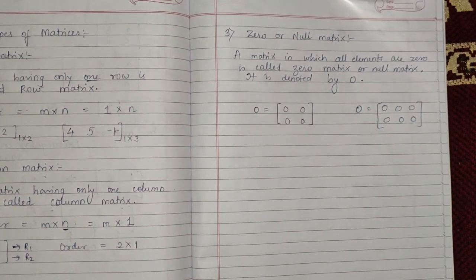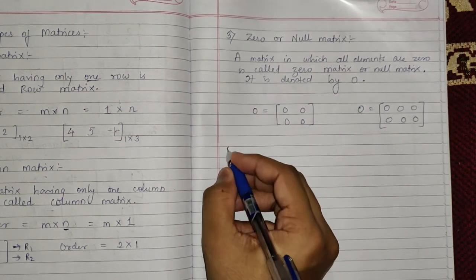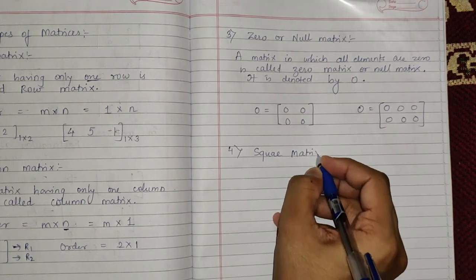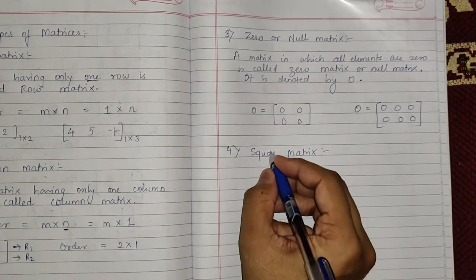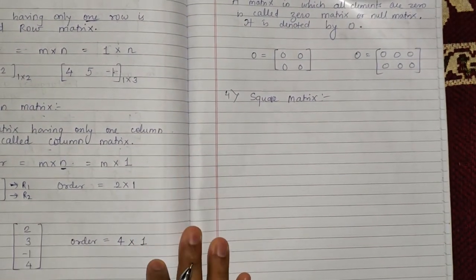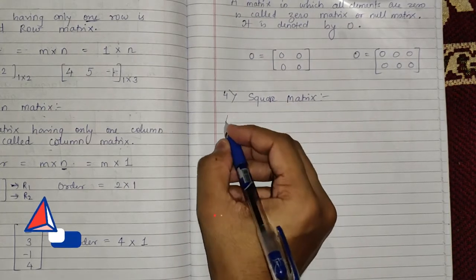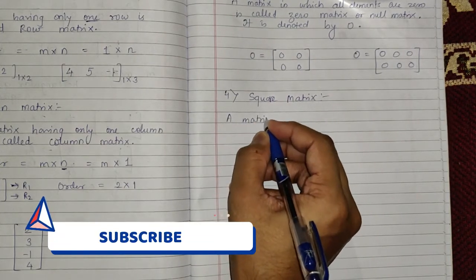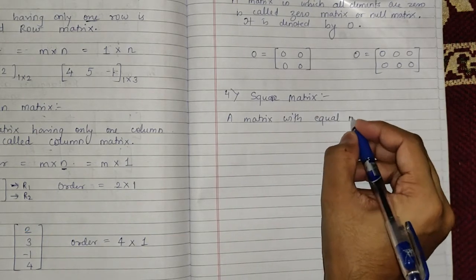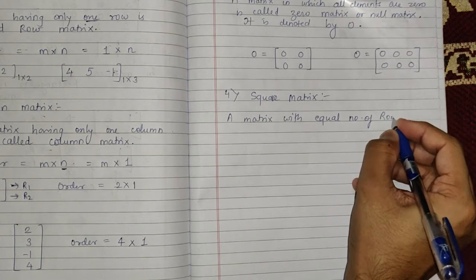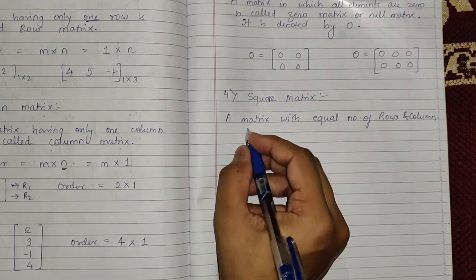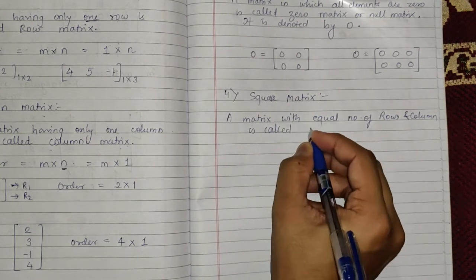Now the next matrix here is a square matrix. Square matrix. Now here, as the name says, square, so the number of rows and columns will be equal in this matrix. So a matrix with an equal number of rows and columns is called a square matrix.